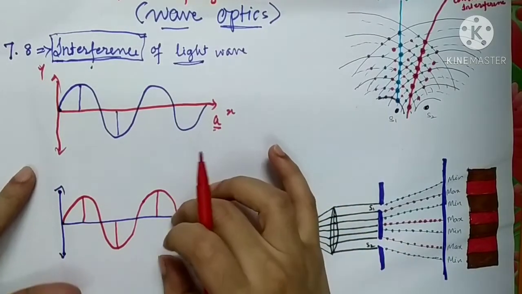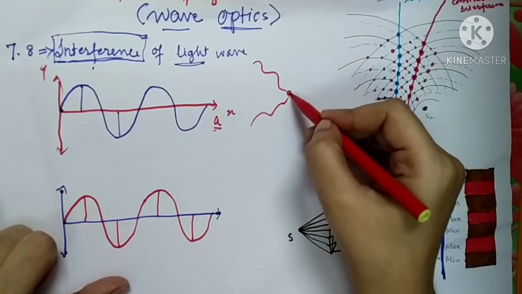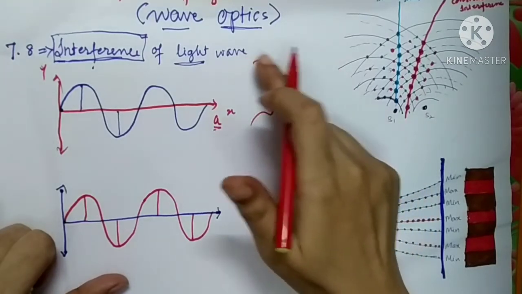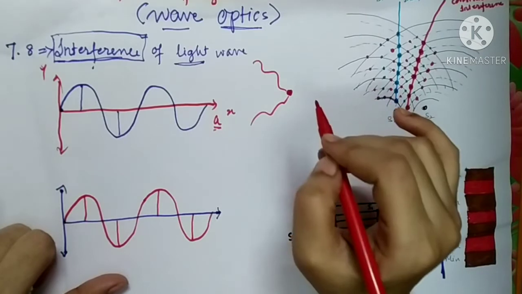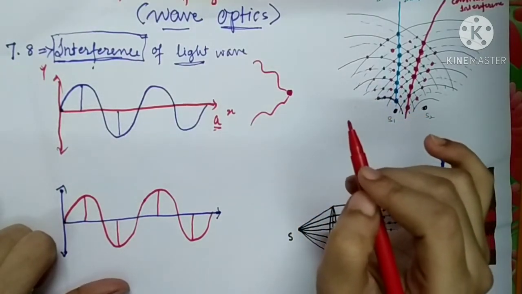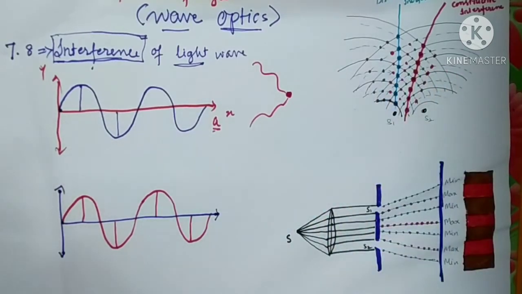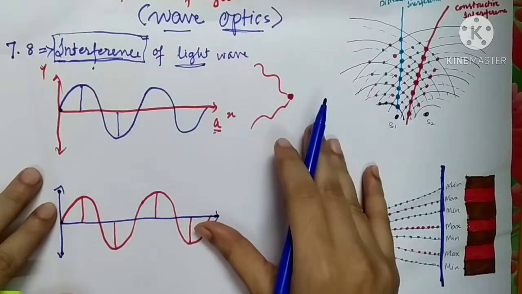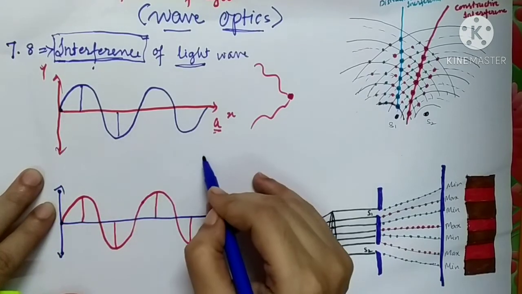Now suppose these two waves are arriving simultaneously at a single point of a medium. The same type of waves are arriving simultaneously at a single point of a medium. Then what is going to happen? It may be possible that the two waves have the same amplitude, same time period and same wavelength, and they are in phase. In phase means what?